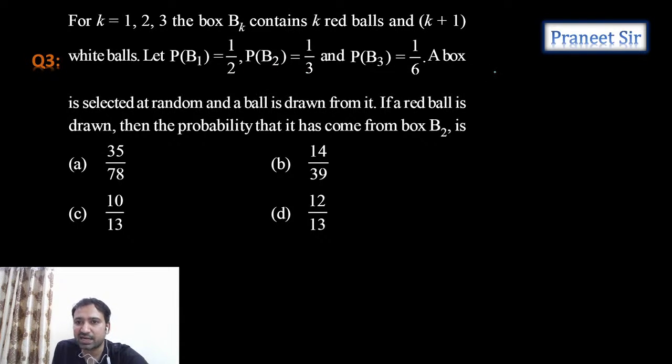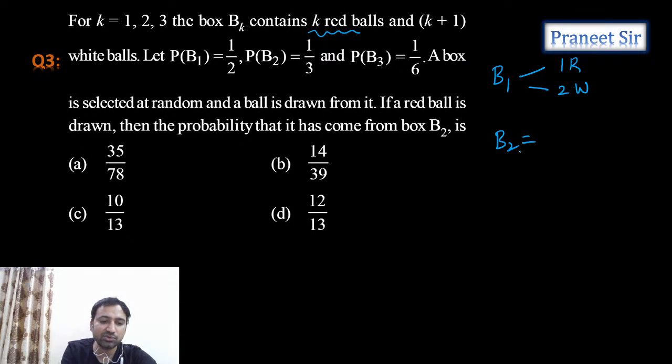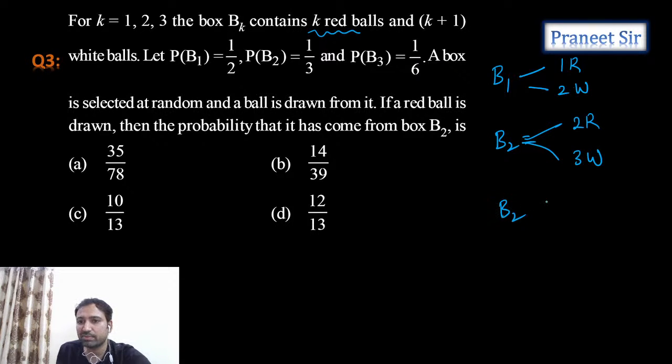Box B1 contains k red balls; if we take k equal to 1, then we have 1 red and 2 white balls. Next, for B2, k is going to be 2: how many red balls and white balls? 2 red balls and 3 white balls. Same way for B3, we can calculate easily just by substituting these values.